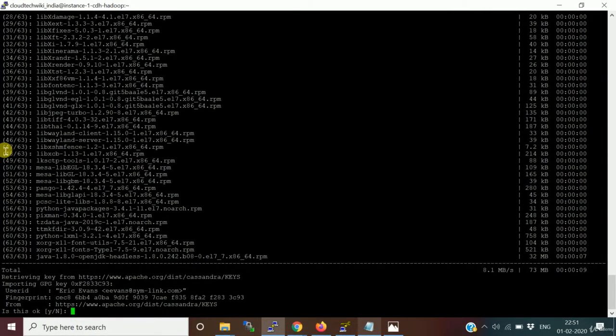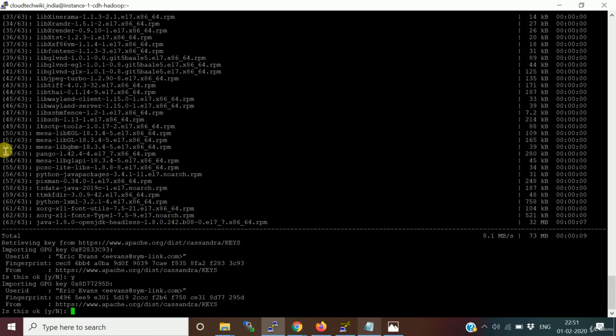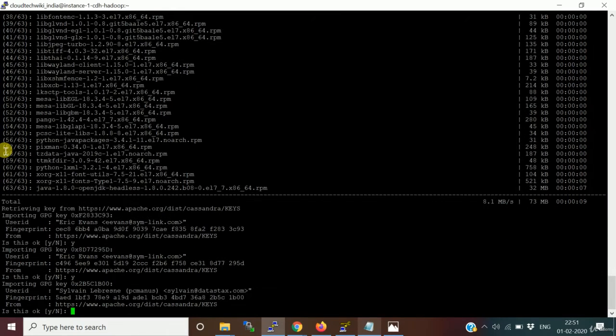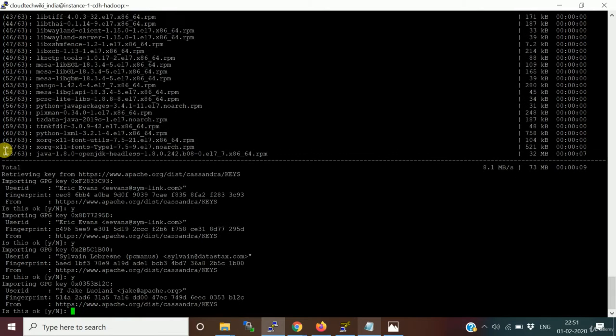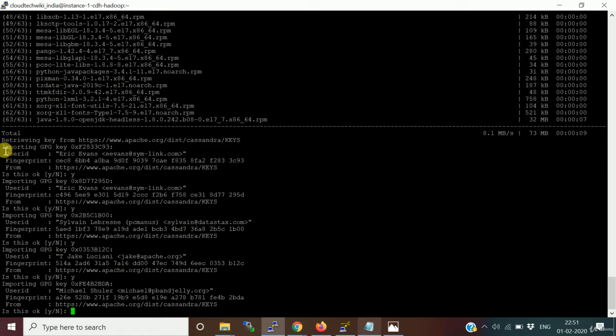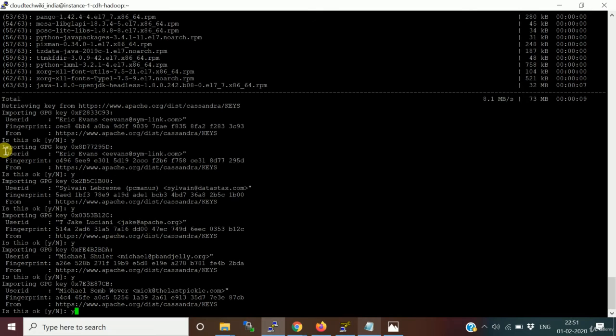Also it is asking to import the GPG key. Yes, continue, yes, and then yes. Import key, retrieving this user ID. Okay, fine. Yes, yes.